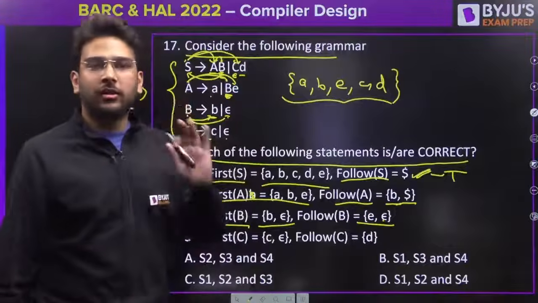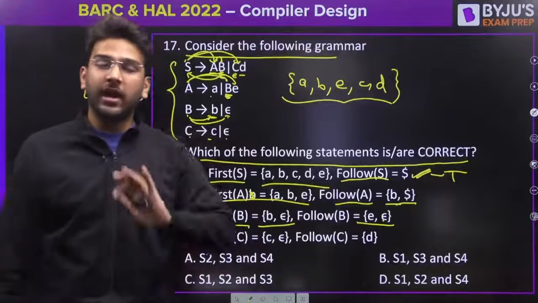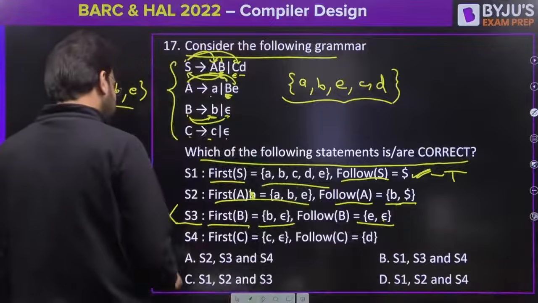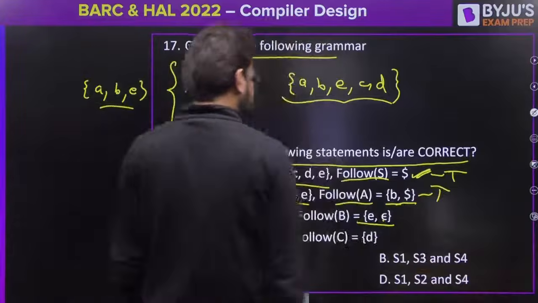Epsilon, you can write this point in your notes. You cannot have epsilon in the follow of any non-terminal. That is not allowed. Clearly you can identify S3 is incorrect. S3 is incorrect. This is also true.